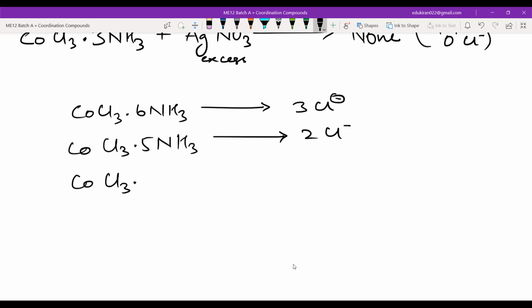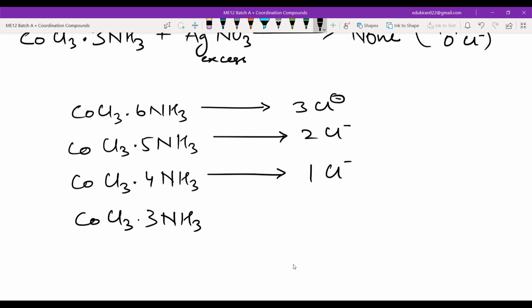CoCl3 dot 4NH3 will give me 1 Cl negative, and CoCl3 dot 3NH3 will give me 0 Cl negative, none Cl negative.